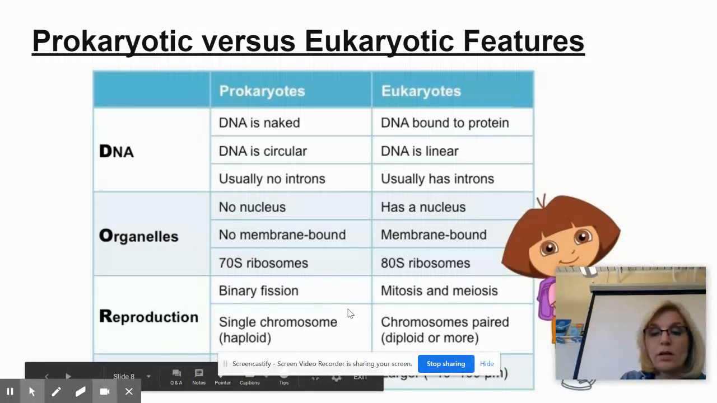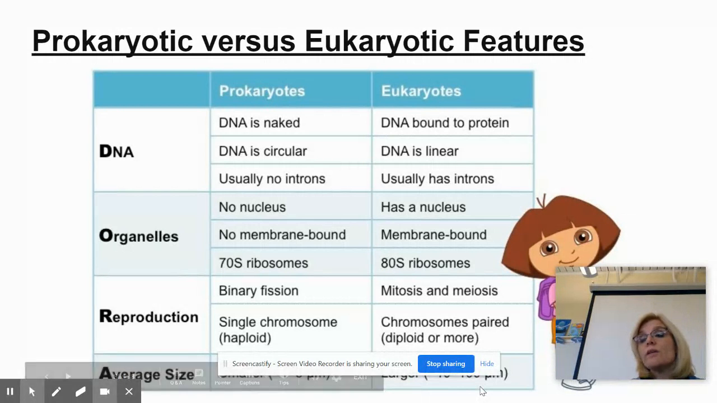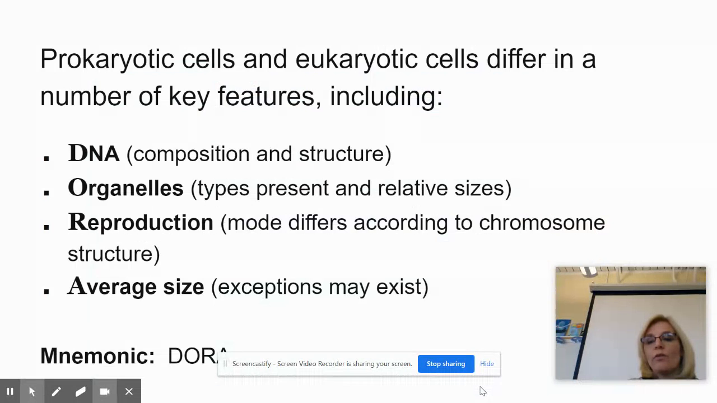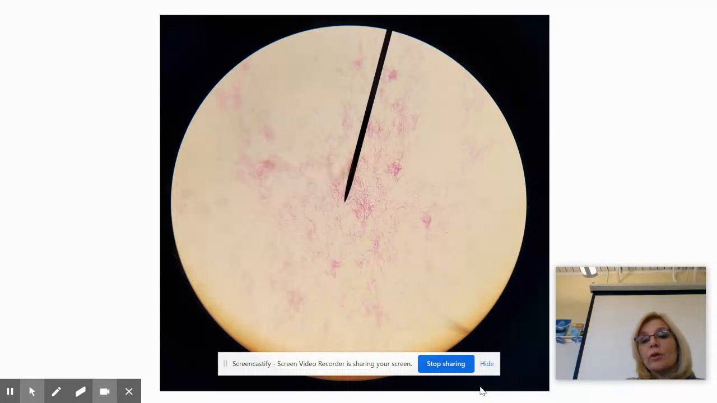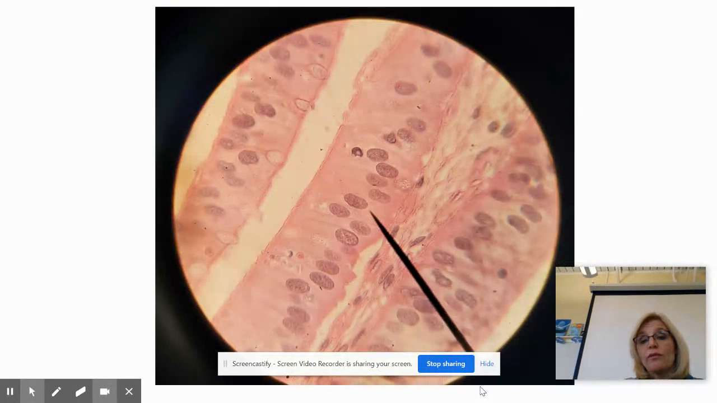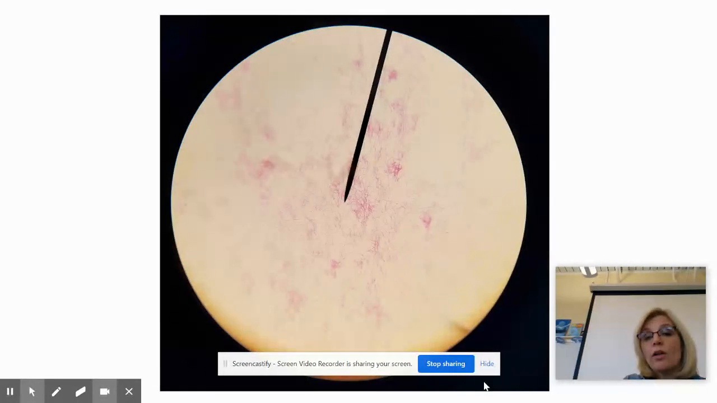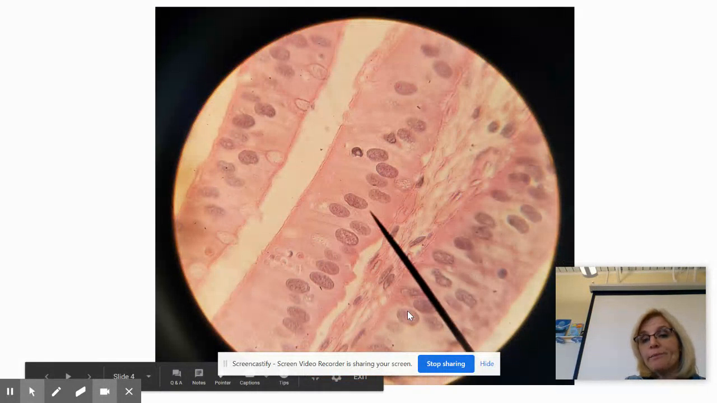And last but not least is size. Eukaryotes are always larger. Well, with an exception. Eukaryotes are normally larger than prokaryotes. So if you notice, if we go back, there's our prokaryotes, there's our eukaryotes. Much difference, same magnification. These are both at 400 times. So a much smaller cell here than here.